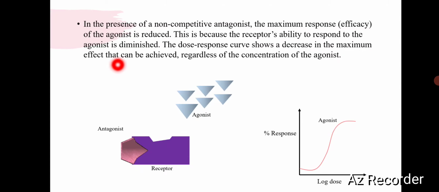In the presence of non-competitive antagonists, the maximum response, that is efficacy, of the agonist is reduced. This is because the receptor's ability to respond to the agonist is reduced. The dose-response curve shows a decrease in maximum effect. This occurs regardless of the concentration of the agonist. That is, there is a flattening of the DRC seen in cases of non-competitive antagonism.